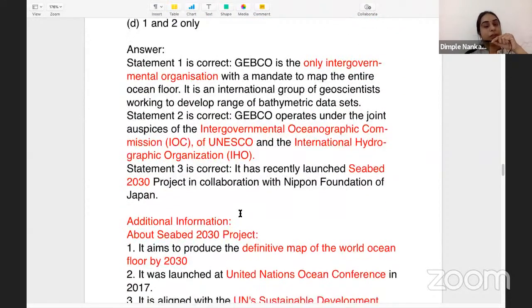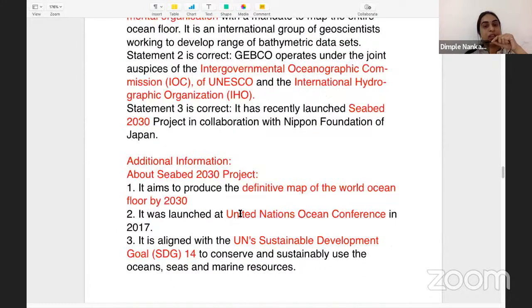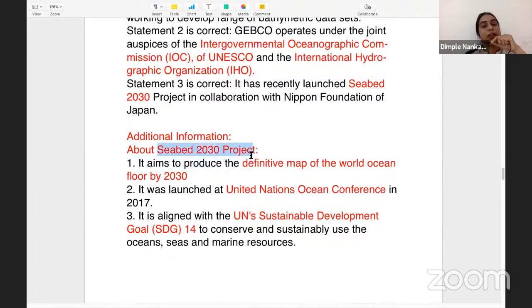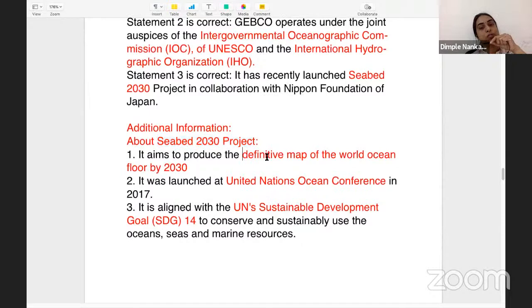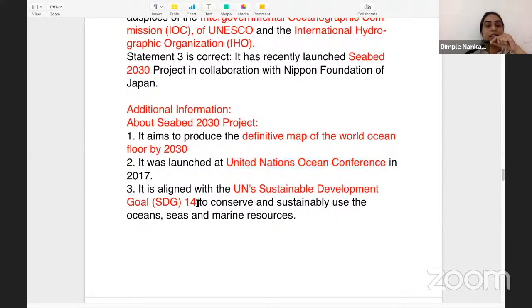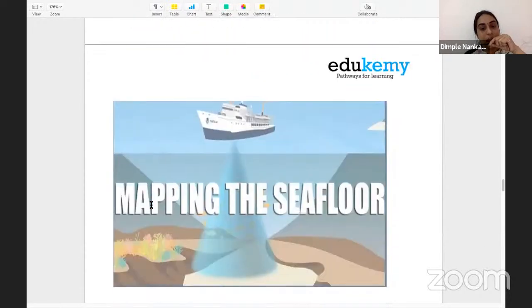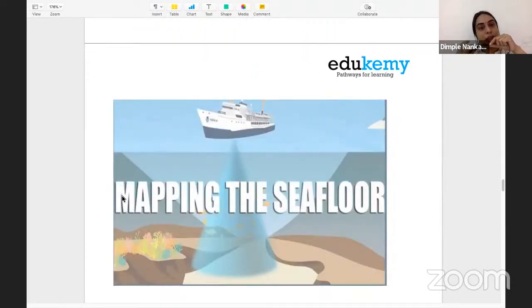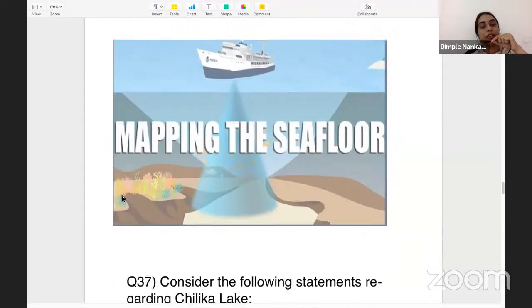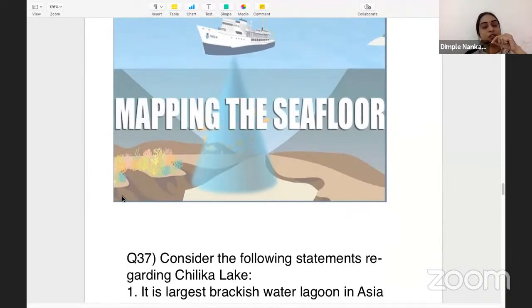We've already seen the information about the general bathymetric chart. I want to tell you about the Seabed 2030 project. So when we talk about this project, it aims to produce the map of the world ocean floor by 2030, and it was launched at the United Nations Ocean Conference. And one of the agendas it wants to fulfill is the Sustainable Development Goal 14. Okay, coming on to the next, try to remember things by looking at the infographics, images, diagrams, especially when you're reading geography and environment. This works fairly well for history as well.